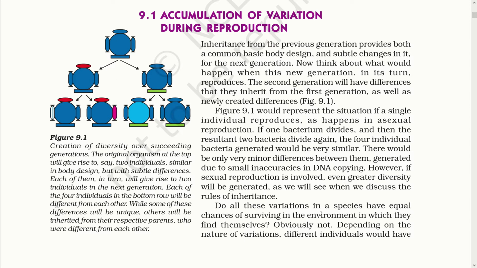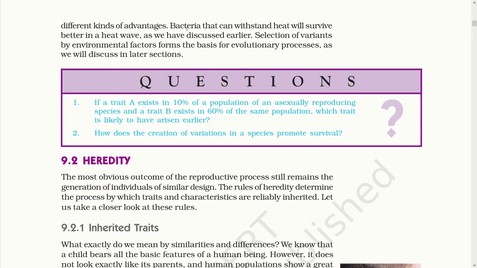Do all this variation in a species have an equal chance of surviving in the environment in which they find themselves? Obviously not. Depending on the nature of variation, different individuals would have different kinds of advantages. Bacteria that can withstand heat will survive better in a heat wave, as we have discussed earlier. Selection of variants by environmental factors forms the basis of the evolutionary process, as we will discuss in later sections.